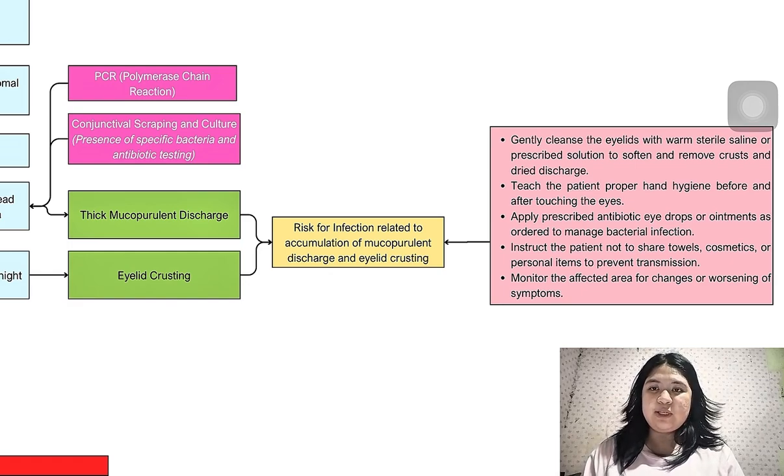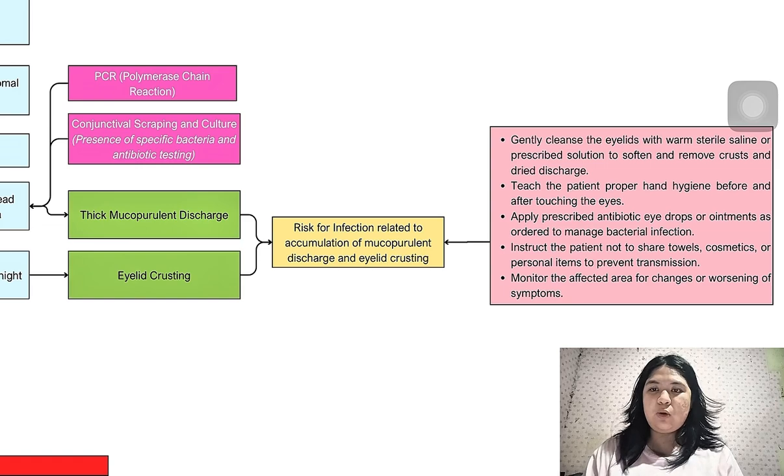For these signs and symptoms, the nursing diagnosis is risk for infection related to accumulation of mucopurulent discharge and eyelid crusting. Nursing management can be to gently cleanse the eyelids with warm sterile saline, as prescribed, to soften and remove any dried eyelid crusting from the eyes.